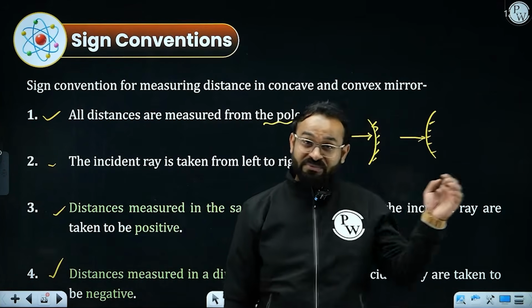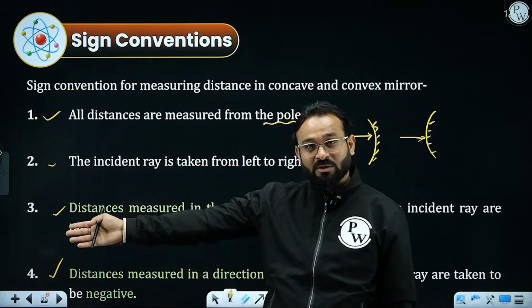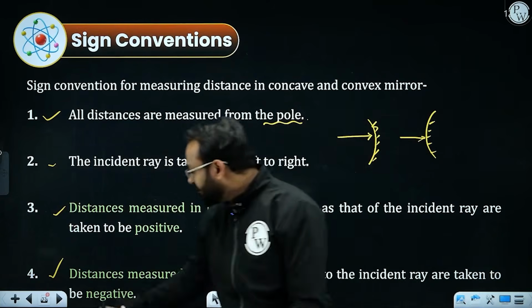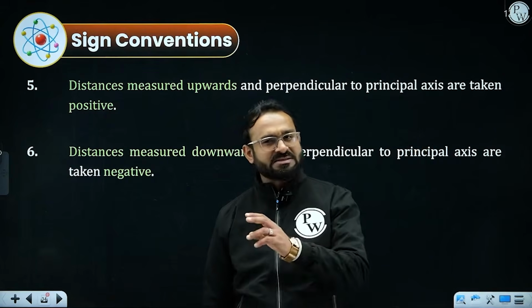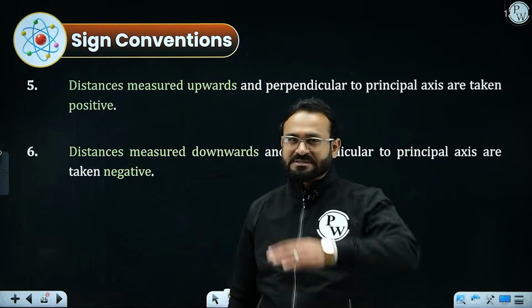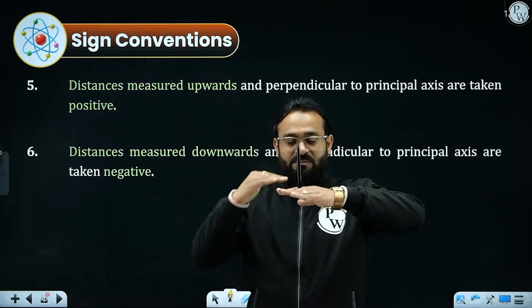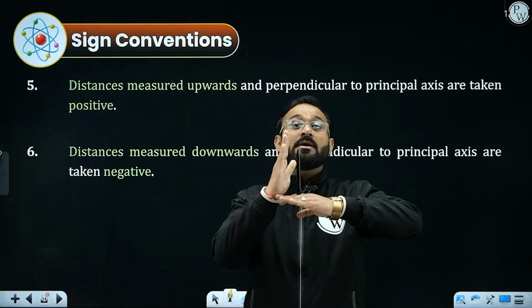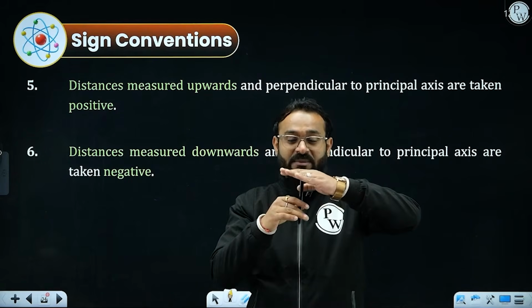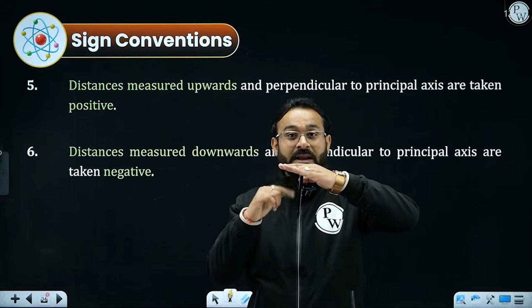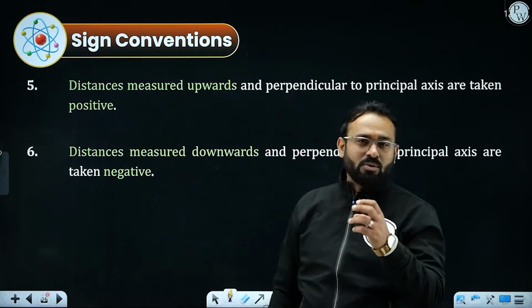That was points number 3 and 4. If you are taking this direction, consider it as the positive direction. If you are taking the opposite direction, that will be considered the negative direction. Point number 5, distances measured upward from the principal axis will be considered positive. Suppose this is my principal axis, and I have taken an upright object AB. This will be considered positive because it is in the positive y direction. Whereas if I get a real inverted image, that will be considered negative because it is in the negative y direction. So this is how we need to learn.